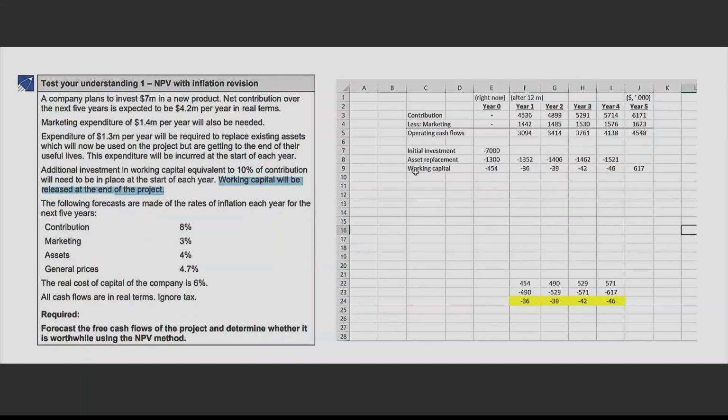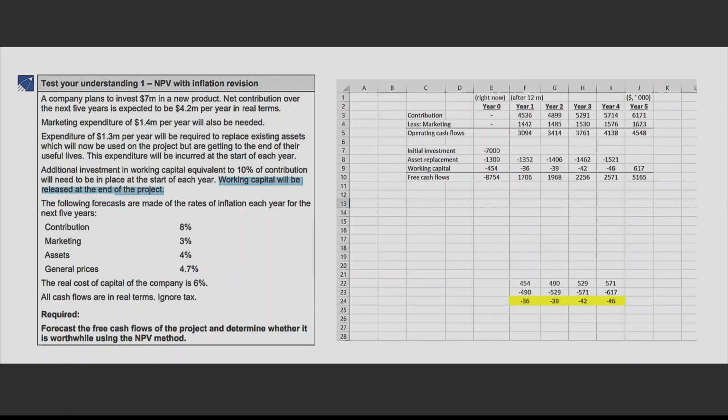We have all cash flows, which we term as free cash flows. So we have free cash flows with us. Right? These are the free cash flows.